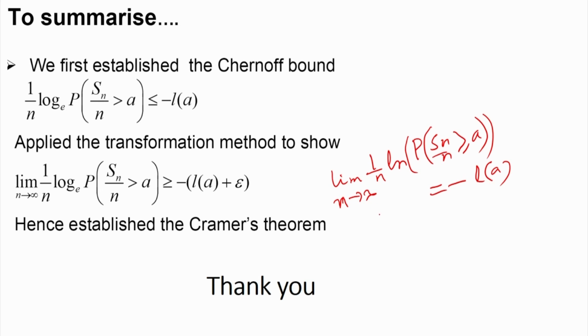So that way we can find this. Suppose we have to find the probability that Sn by n is greater than or equal to a. This will be approximately equal to e to the power minus n into L(a). So this is the final result we obtain. Thank you.